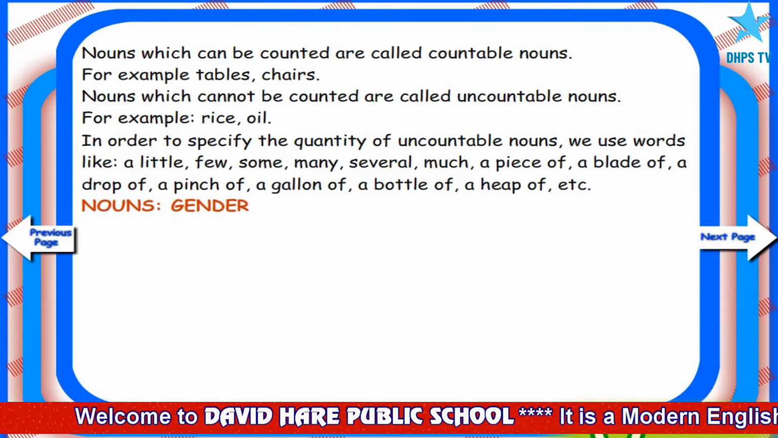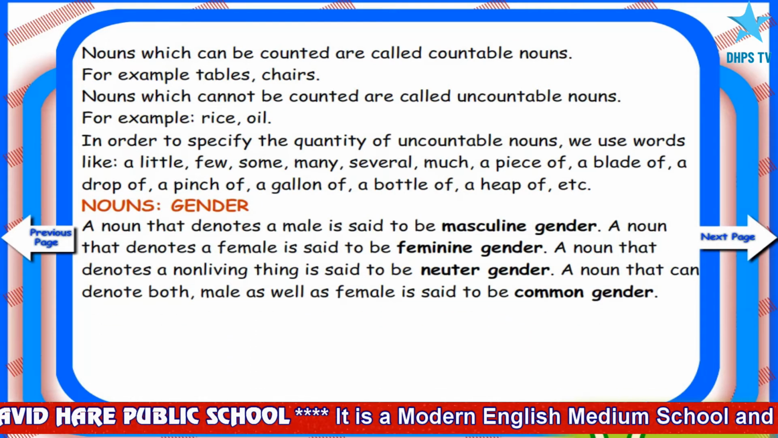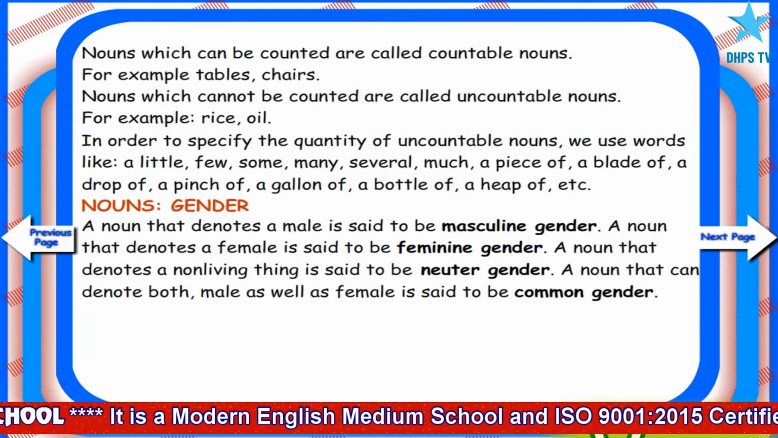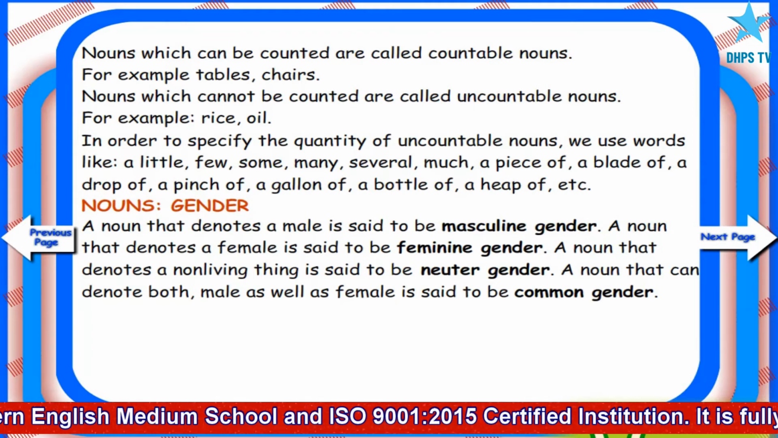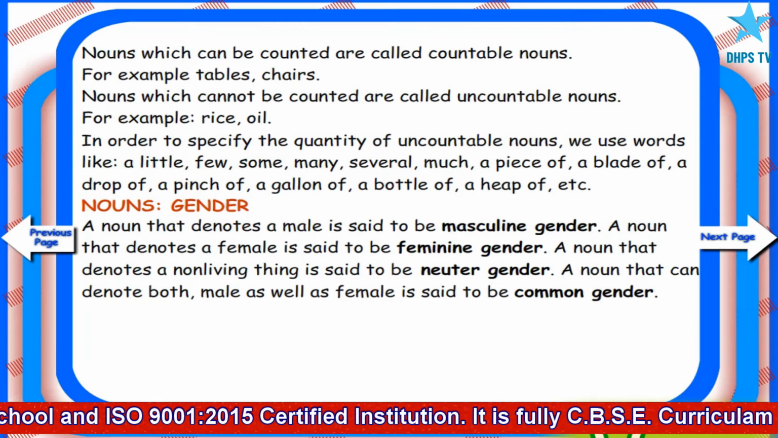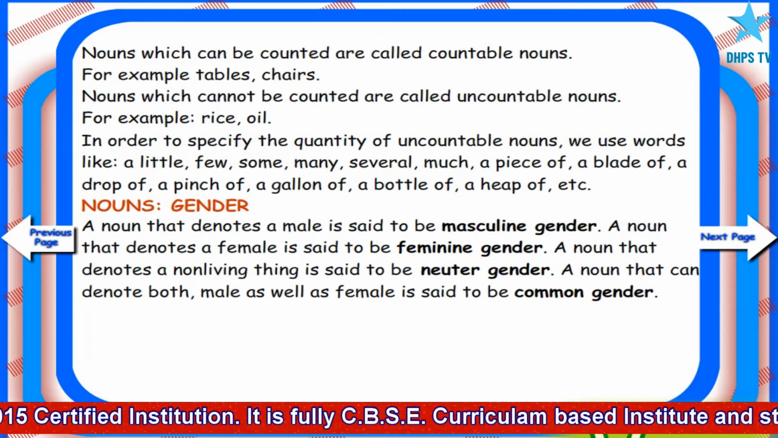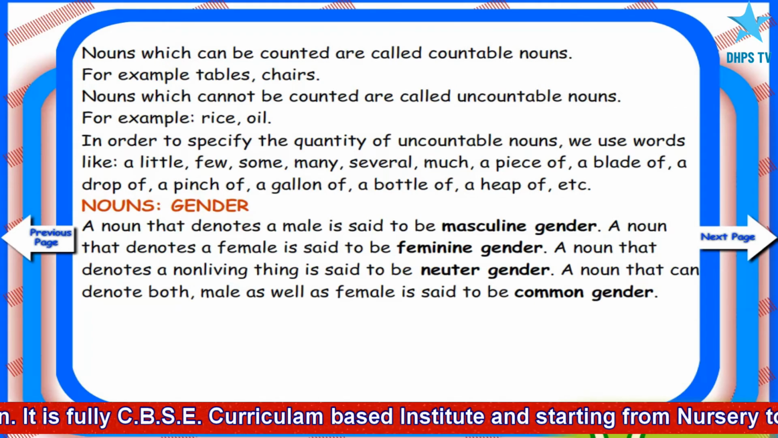Nouns. Gender. A noun that denotes a male is said to be masculine gender. A noun that denotes a female is said to be feminine gender. A noun that denotes a non-living thing is said to be neuter gender. A noun that can denote both male as well as female is said to be common gender.